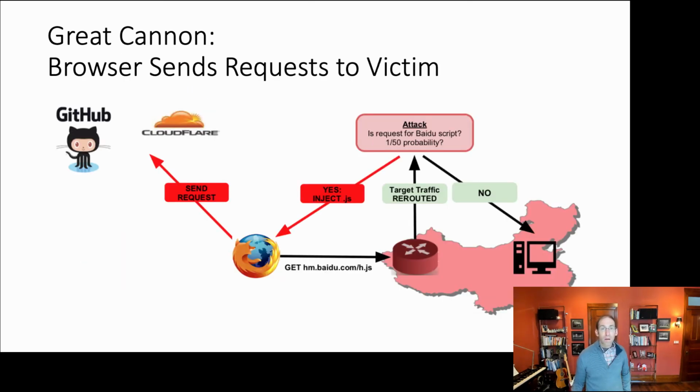Here's a little more detail on how that JavaScript injection worked. When a client, such as a Firefox browser, issued a GET request for an object at Baidu.com, the firewall would check whether that request was for a Baidu script, and with some probability would inject additional JavaScript into that page, specifically the code that would launch the attack. What that attack code did was cause this browser to send additional web requests towards the victim sites, in this particular case, GitHub and Cloudflare.